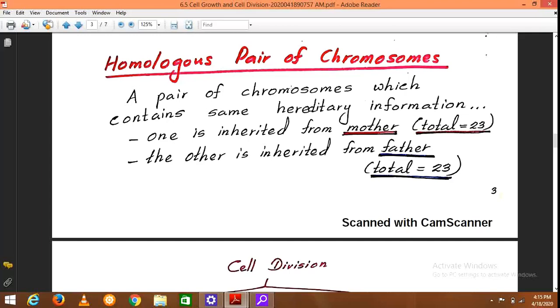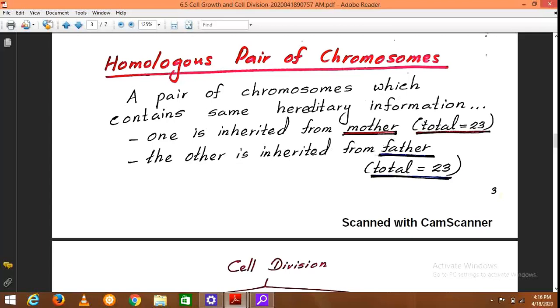So when we consider the two chromosomes in one pair, one is inherited from the mother and the other one is inherited from the father.